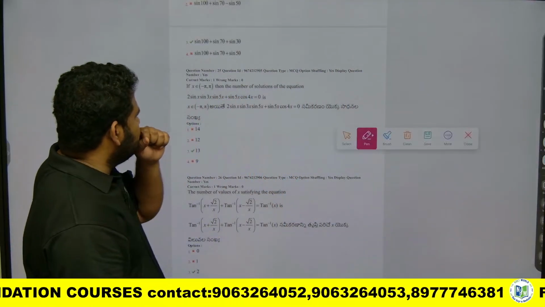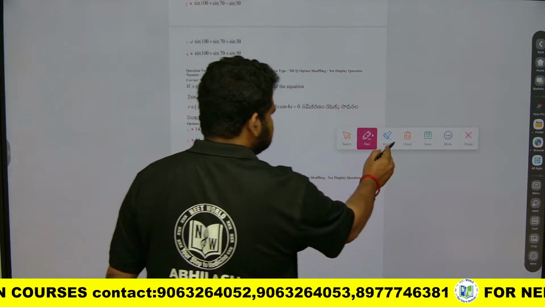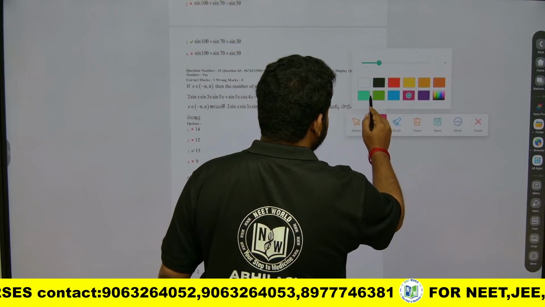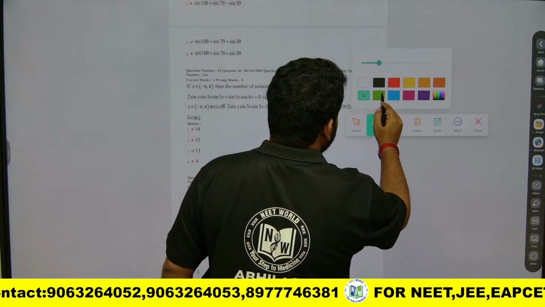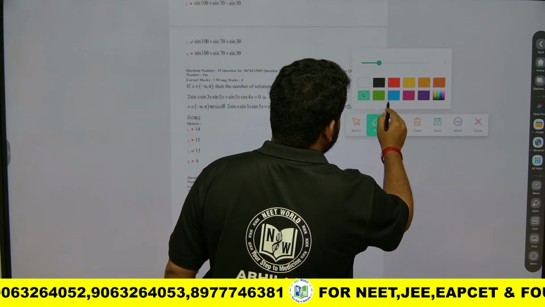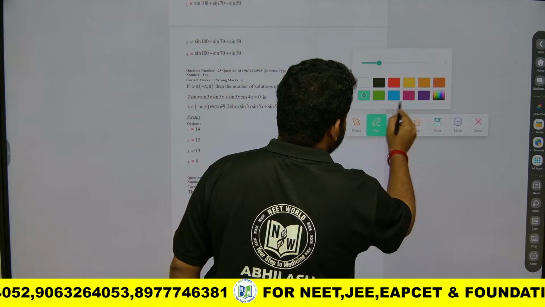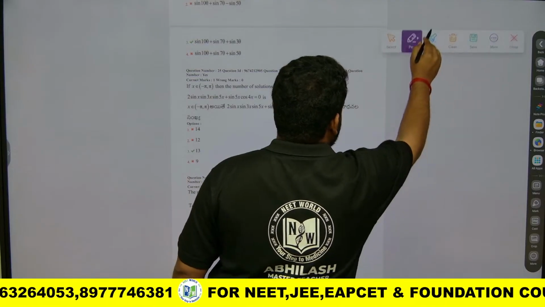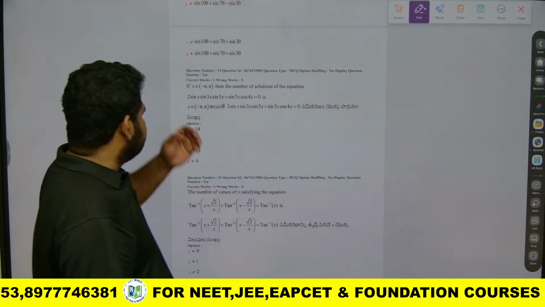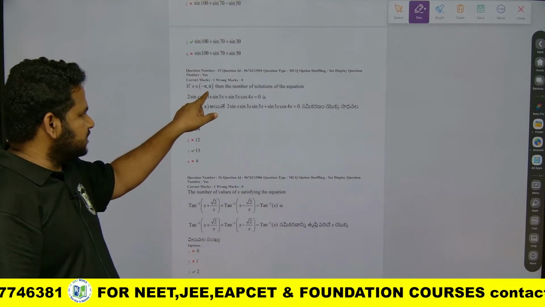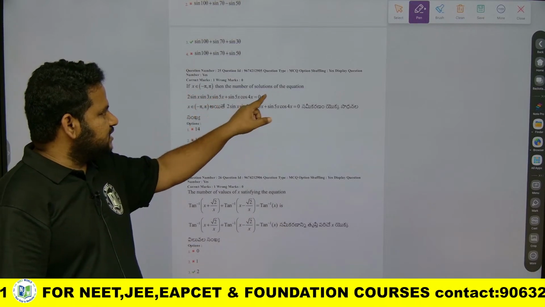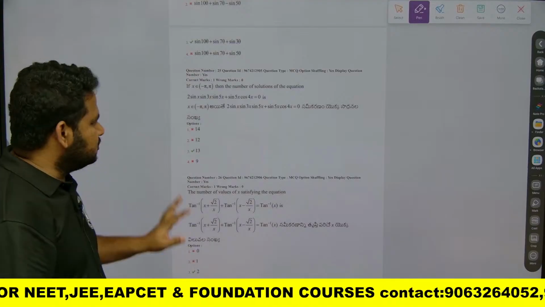All right, now let me take some color. Okay, this is the color I will use. See here, they have given x belongs to the open interval minus pi to plus pi, and they are asking for the number of solutions of an equation. So what is the equation they have given?